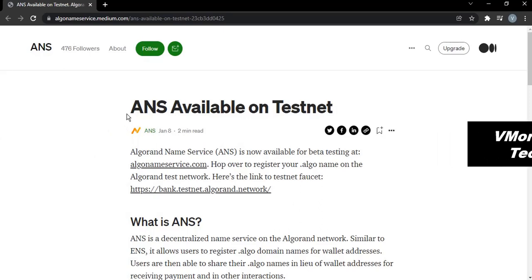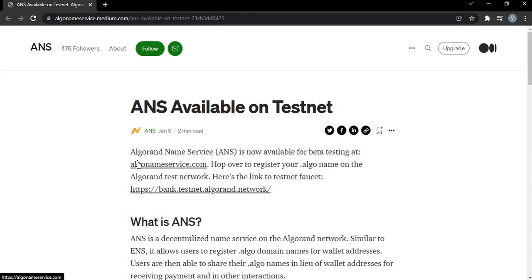So today I'll be going over the ANS Testnet. You can participate in this testnet and be eligible for its future airdrop. Not confirmed yet, but it's okay for you to test the network and enjoy its benefits while we hope for an airdrop for this.